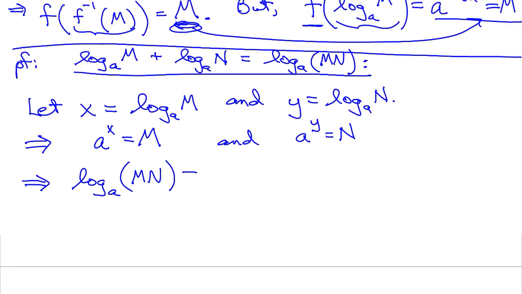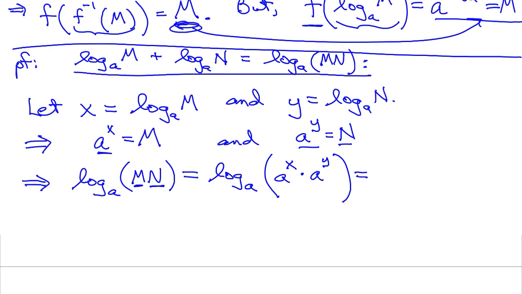Well, what is log base a of m times n? That would be log base a, and m is equal to a to the x times n, but n is equal to a to the y power. And then you start thinking about how you can simplify some of these things.